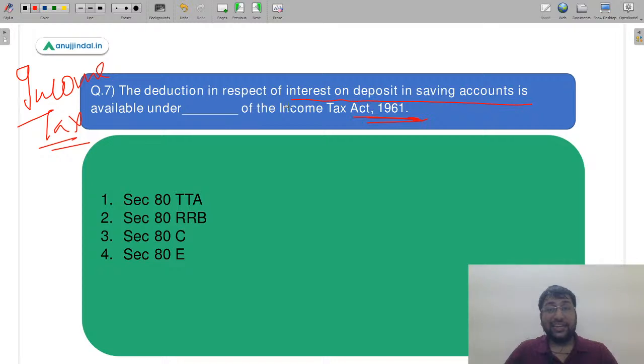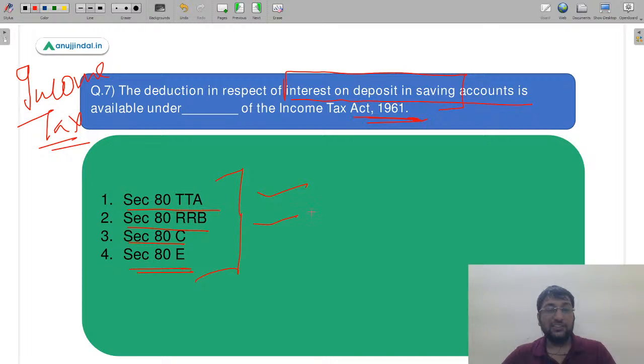So you have to tell me which section of deduction interest on deposit and saving comes under. Is it section TTA? Is it section RRB? Is it section 80C? Very common section. Or is it 80E? So probably you can spend some time knowing about these sections. 80TTA relates to your interest on deposit and saving.